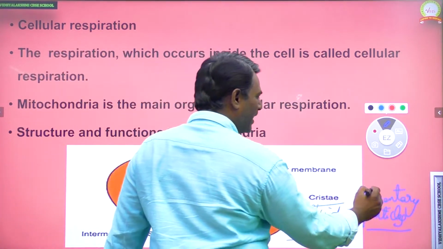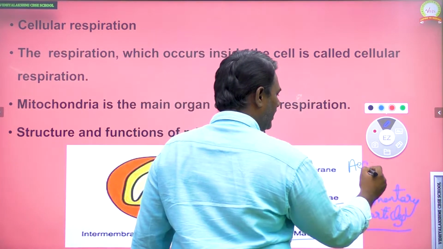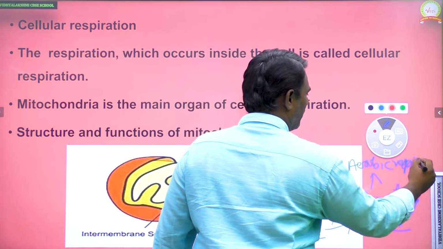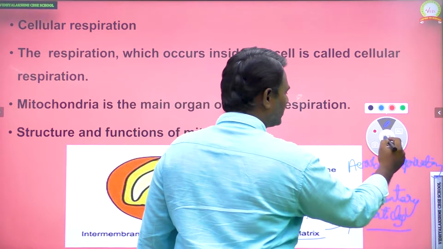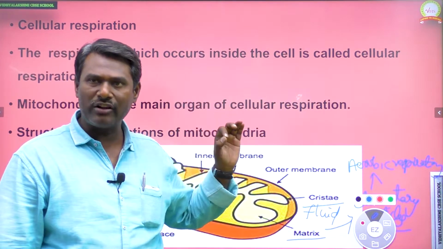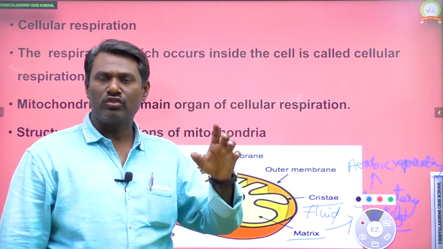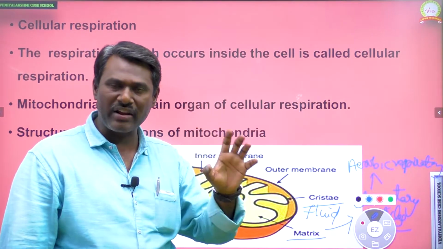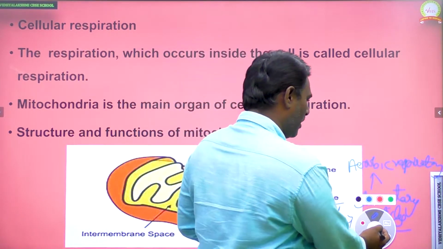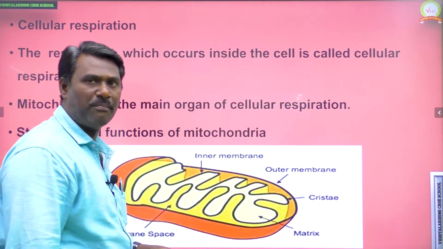These elementary particles play an important role in aerobic respiration to produce energy. Complete oxidation occurs within the mitochondria with the production of energy. That energy production is influenced by the elementary particles which are present inside the matrix. Okay, so this is the structure of mitochondria.